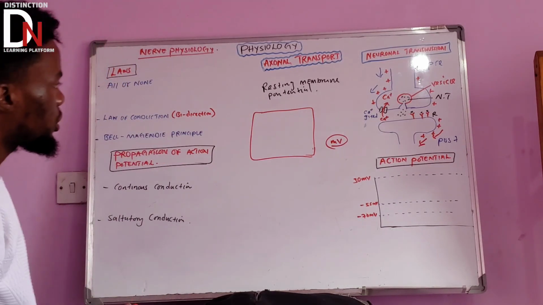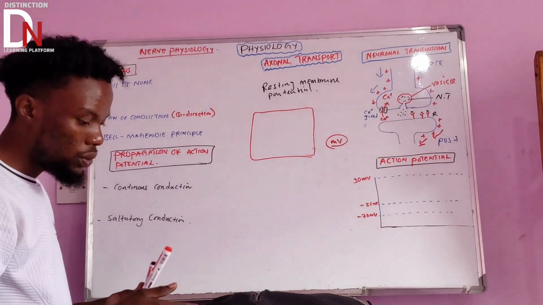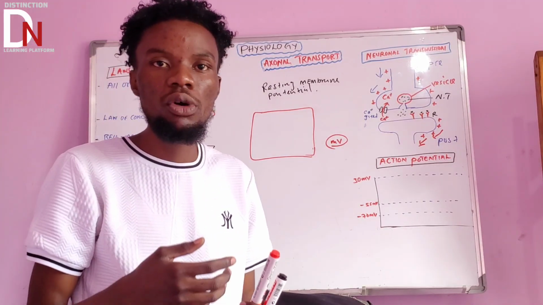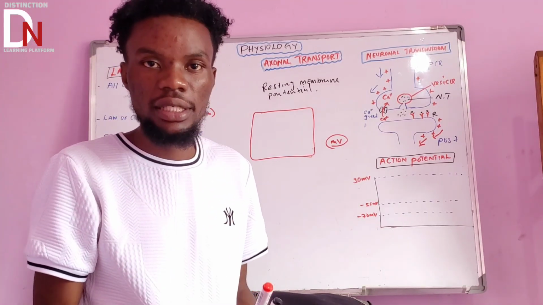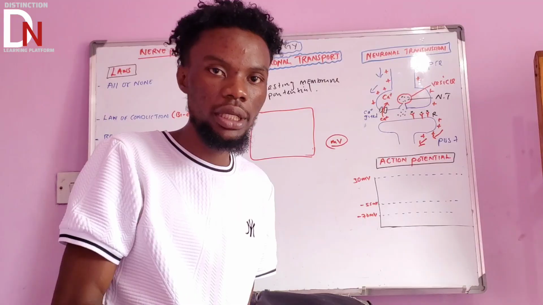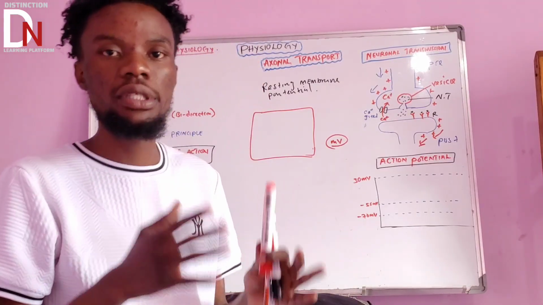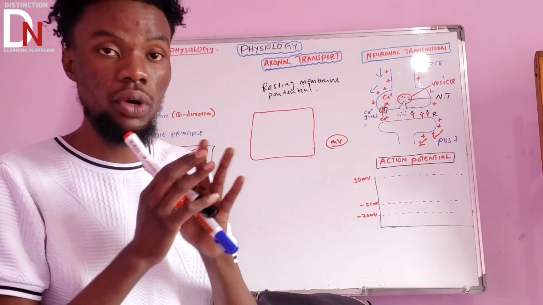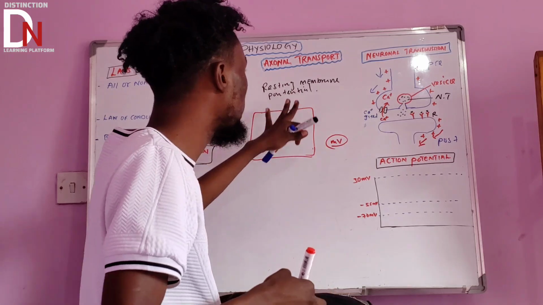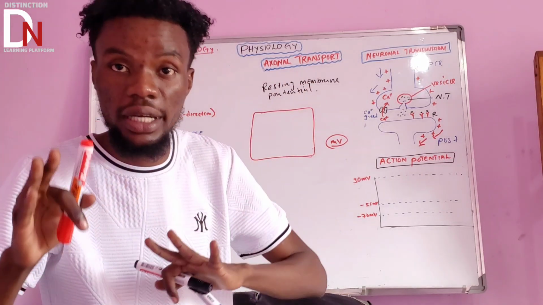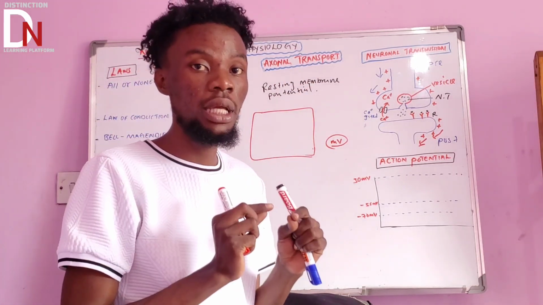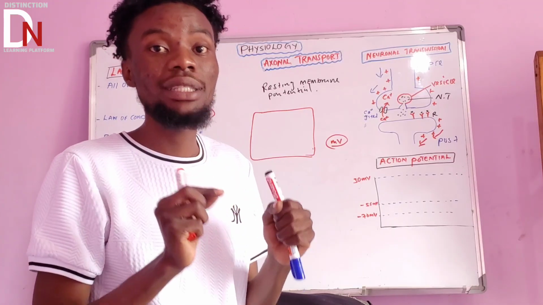So what is the resting membrane potential? It is a type of potential difference across the cell membrane when a nerve cell is not stimulated, so it occurs in cells that are not stimulated.